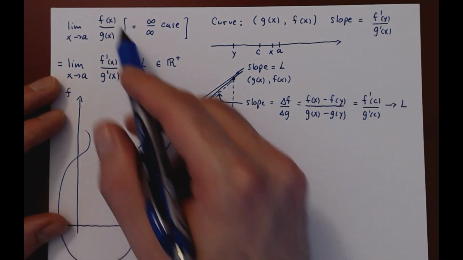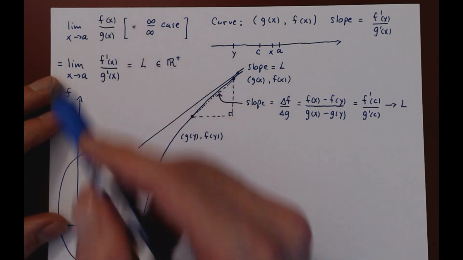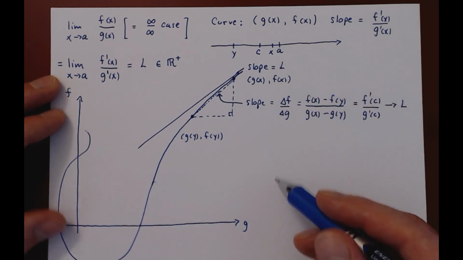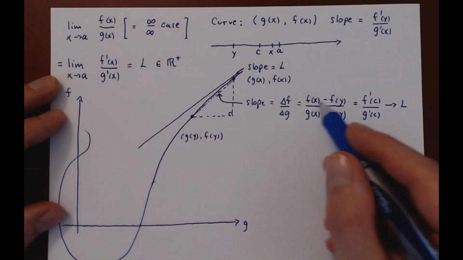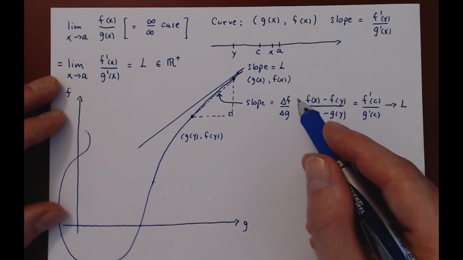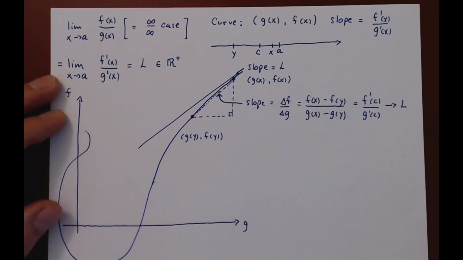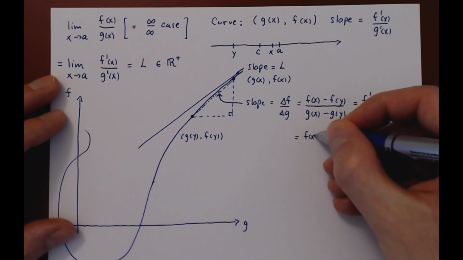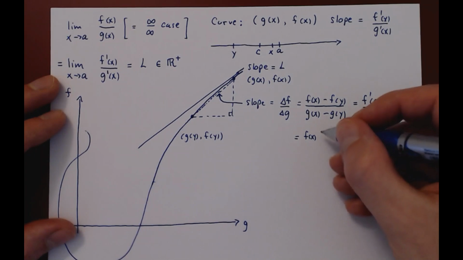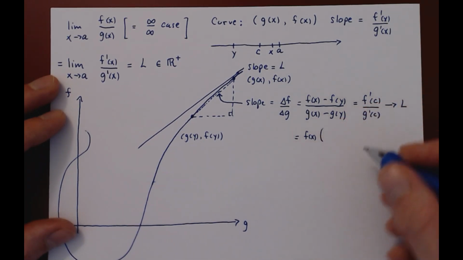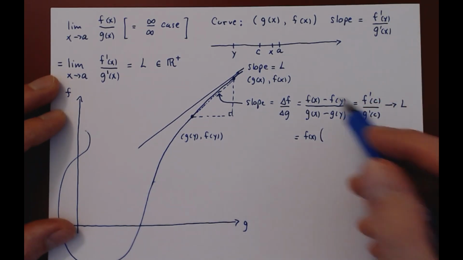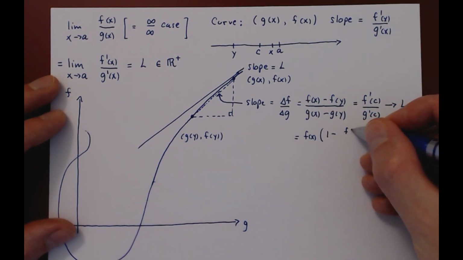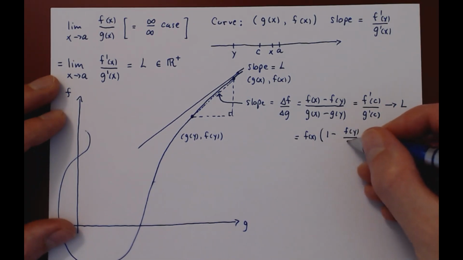We're very close, except for where is the f of x over g of x coming from, right? Well, we can extract it from the average slope. If we want to get f of x over g of x, factor f of x from the numerator and g of x from the denominator, and let's see what we get from this. If we do so, if you factor f of x on top, everything else now will be multiplied by f of x. To offset this, you have to divide everything by f of x, so you'll get 1 minus f of y over f of x.